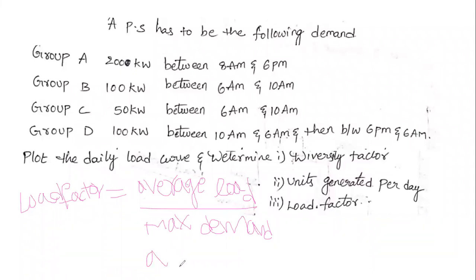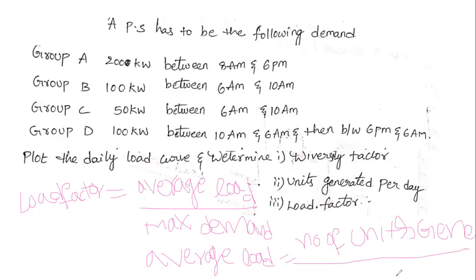What is the formula for average load? Average load is equal to the number of units generated by hours.